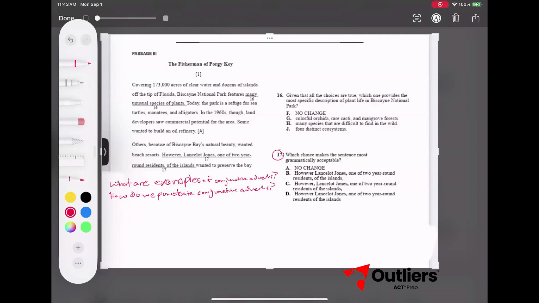So we have a conjunctive adverb, however. We know punctuation needs to be before and after it. So we can eliminate B and D just based on the conjunctive adverb not having punctuation before and after it. That leaves us with A and C.